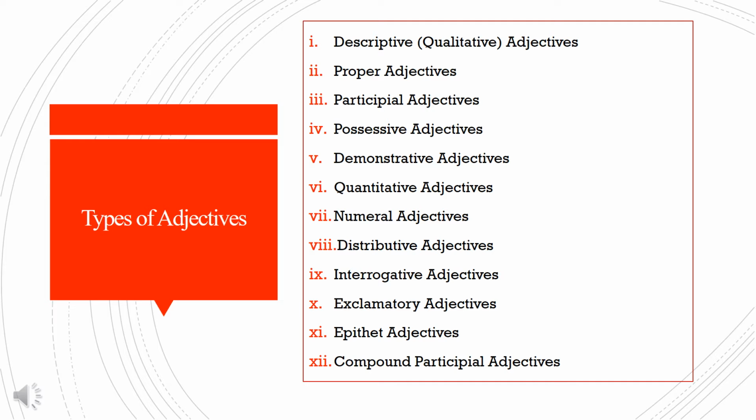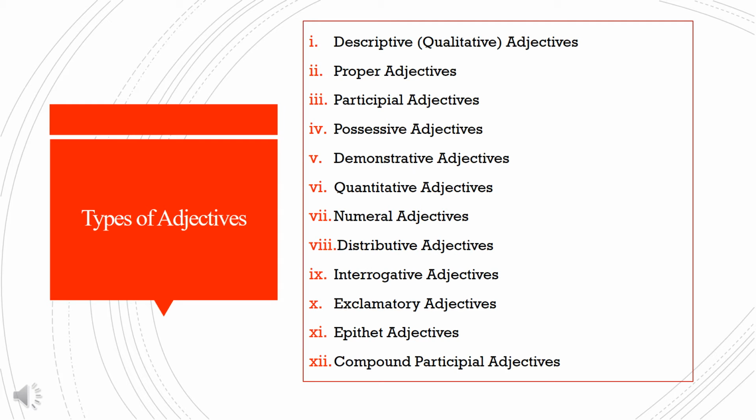Exclamatory adjective. What is the most used exclamatory adjective. It is used in exclamatory sentences to show a strong emotion. What nonsense is this? What is the exclamatory adjective qualifying the noun nonsense. Epithet adjectives. These are actually nouns taking the role of adjectives in order to qualify another noun. Example: rubber factory. Here, rubber is also a noun but actually acts as an adjective qualifying another noun, factory. Other examples include police station, arts college, etc.